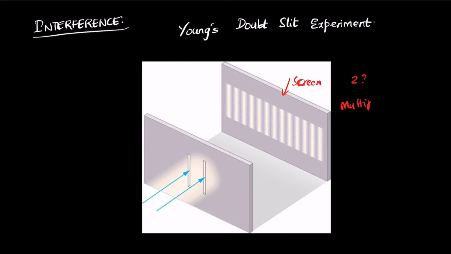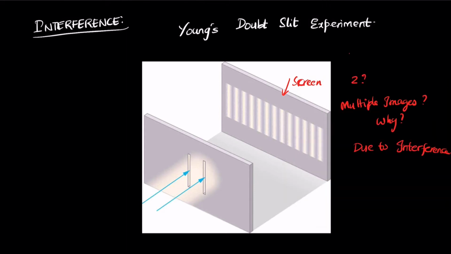Why? This is due to the phenomenon of interference. So what happens during interference? What is interference?